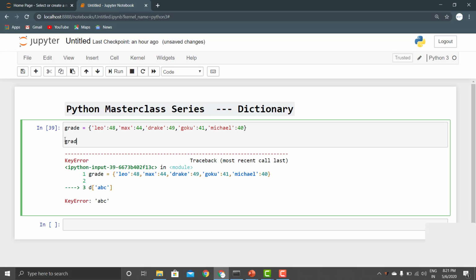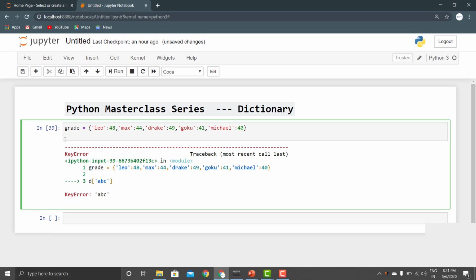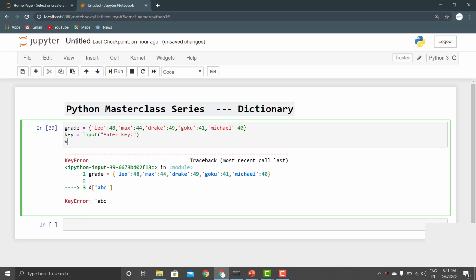So suppose we can now use grade, or how can we insert the element is, first of all, give us the key, enter key, right, and value. So since it's an integer in our case, we can use it as an integer, right?